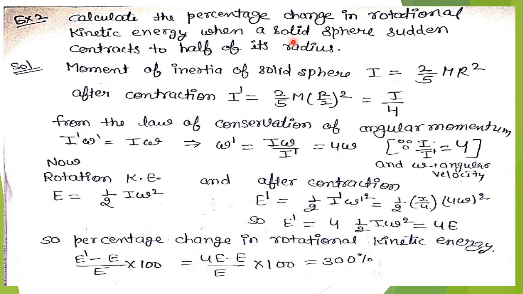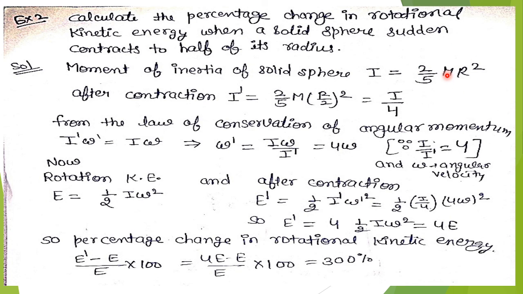After contraction, the moment of inertia will be I dash equals 2 by 5 m, r by 2 square, equals 1 by 4 of 2 by 5 m r square. So after contraction I dash will be I by 4, one-fourth of the present value.